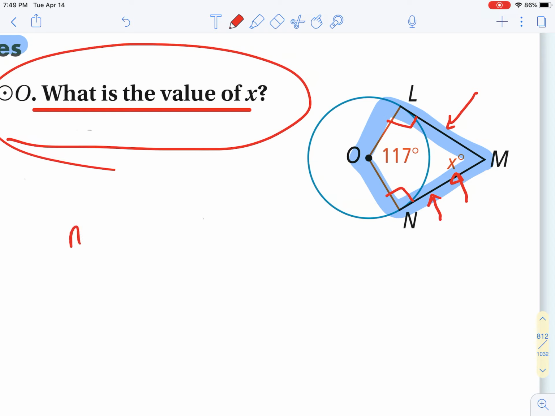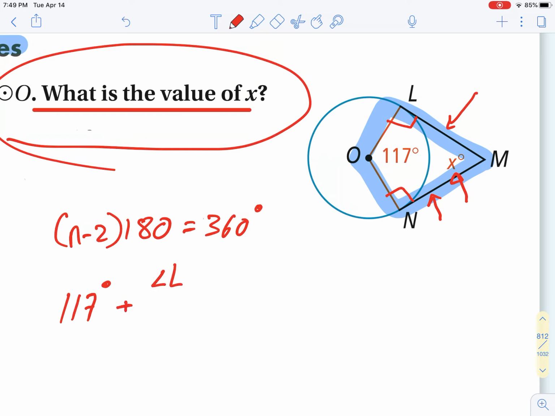So n minus 2 times 180 gives us a total interior angle measure of 360. Now let's add up our angles. We are told that the central angle is 117. We have angle L, which is 90 degrees, and angle N, which is 90 degrees.